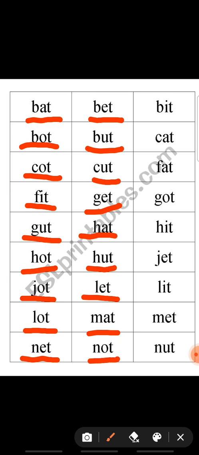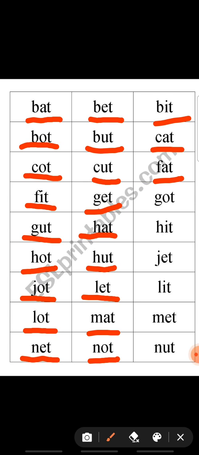N-O-T, not. B-I-T, bit. C-A-T, cat. F-A-T, fat.